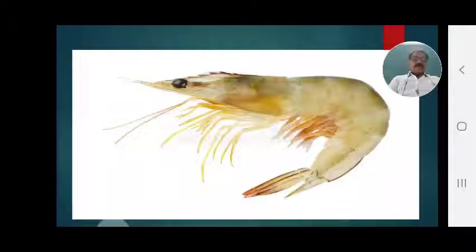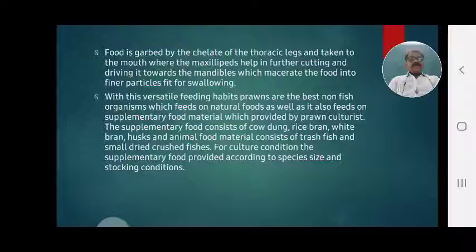This is again the white prawn, the complete figure. Eyes are stalked eyes, the rostrum is pointed and toothed, then antennules and antenna are long. Ciliate legs are long, and thoracic legs are most important to creep on the mud, on the bottom of the water, and abdominal appendages support movement from one part to another. That is the white prawn, Penaeus indicus.